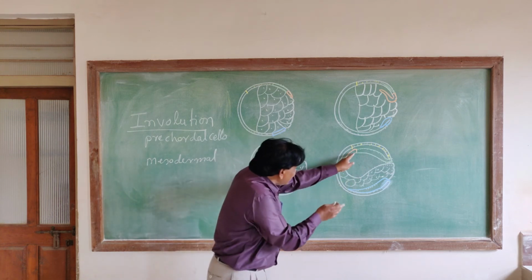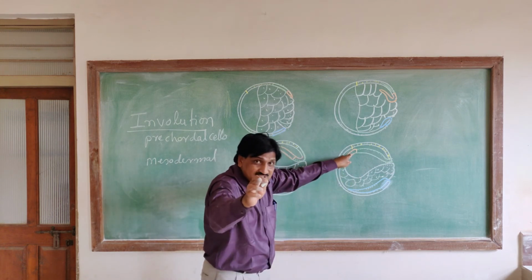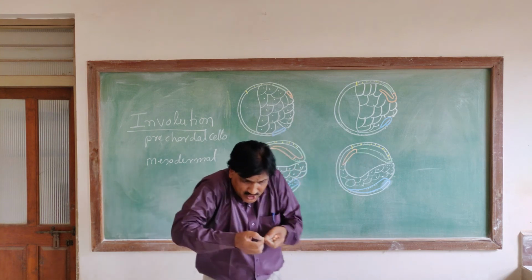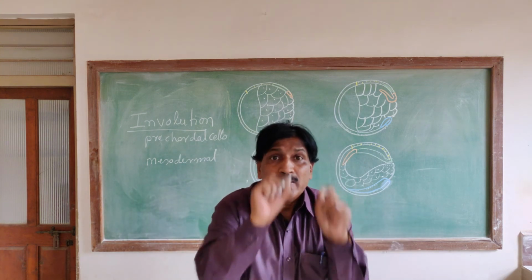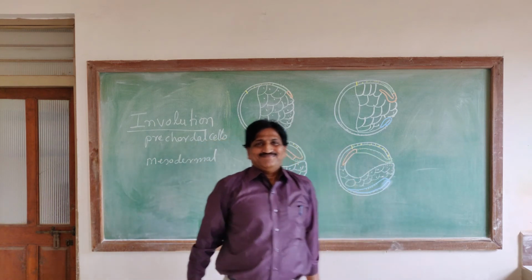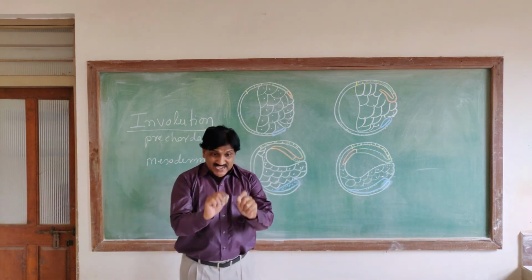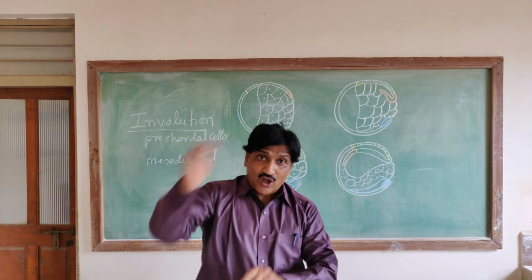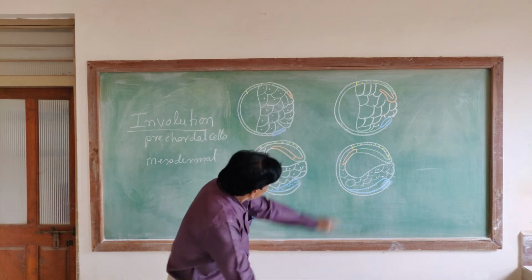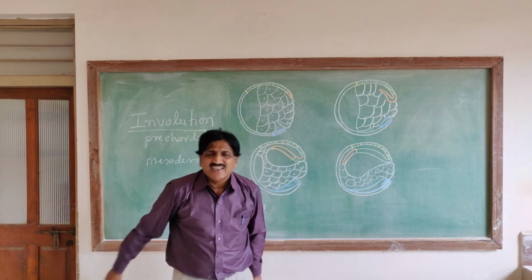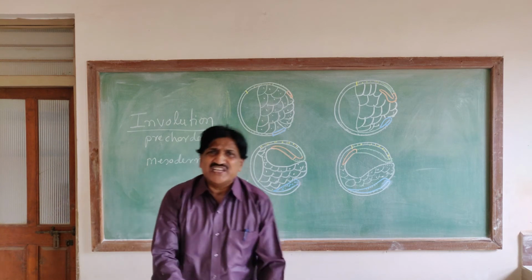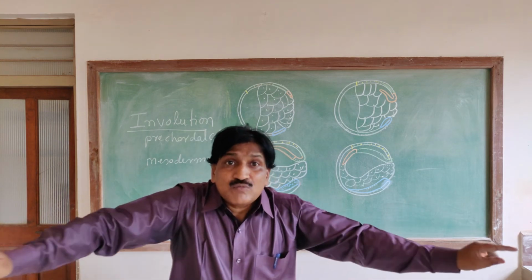Now here the precaudal plate and notochordal cells are united together to form the mid-dorsal strip. So the mid-dorsal strip is present on the roof of the archenteron. What is this small cavity? That small cavity indicates the disappearance of the blastocele.